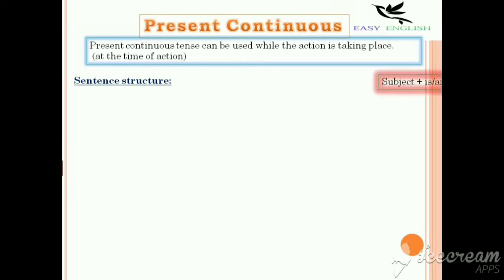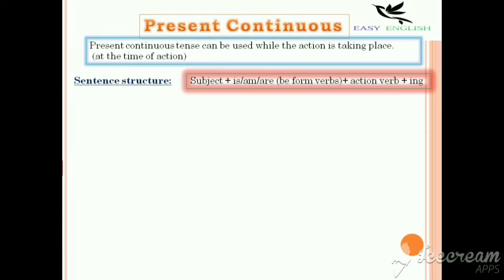Let's learn the sentence structure for present continuous tense. The sentence structure is, first we need a subject, then any one of the present be form verbs: is, am or are, plus action verb plus ing form. Actually, the ing form insists the use of continuous tense. First, I'll tell you about the subject. Subjects can be nouns or pronouns.